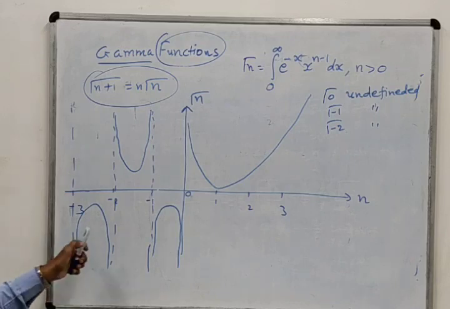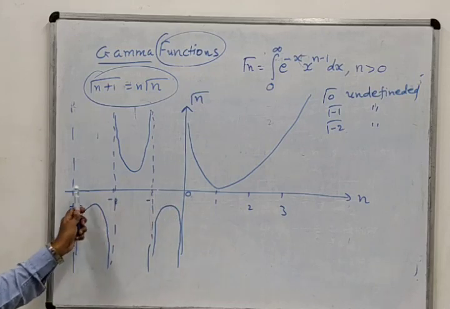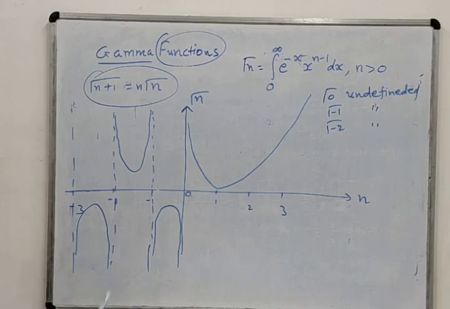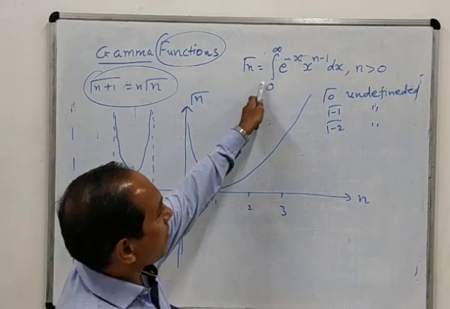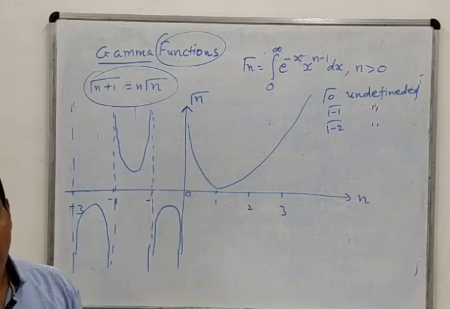So you can see from the graph that the gamma function is not defined at 0, minus 1, minus 2, minus 3. Okay, everywhere else it is defined. And for positive n we will use this, and for negative n we will make gamma n equal to gamma n plus 1 upon n.